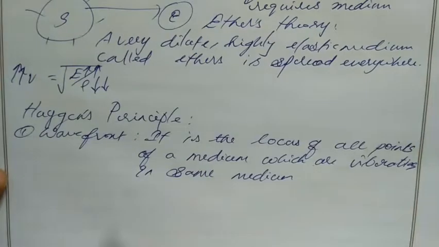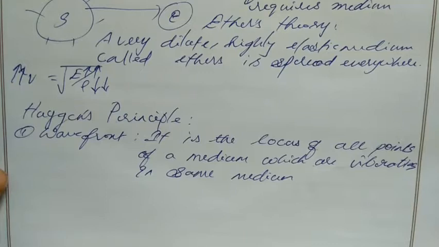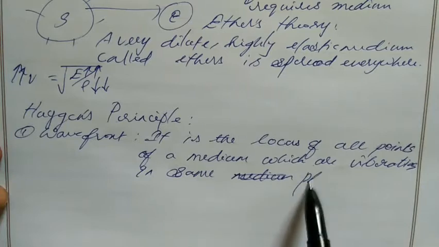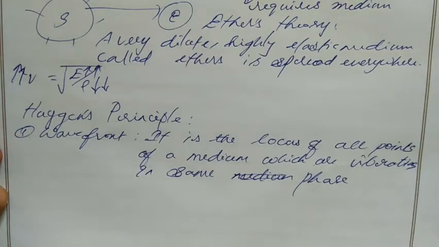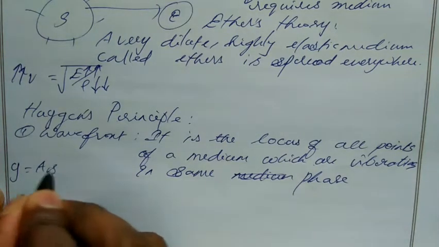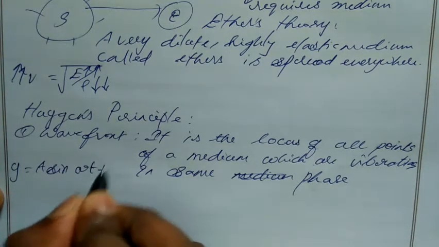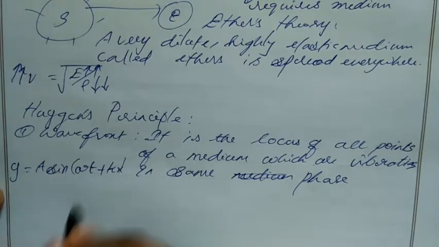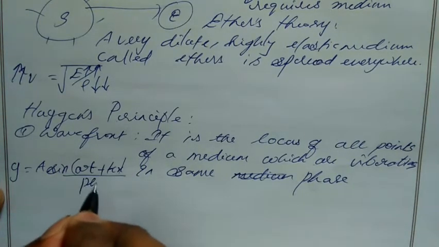Next is Huygens principle, which is very important. In Huygens principle, the first point is the wavefront. A wavefront is the locus of all points of a medium which are vibrating in the same phase. So what is phase? We know the formula y equal to a sin(omega t plus kx). Here omega t plus kx is known as the phase.